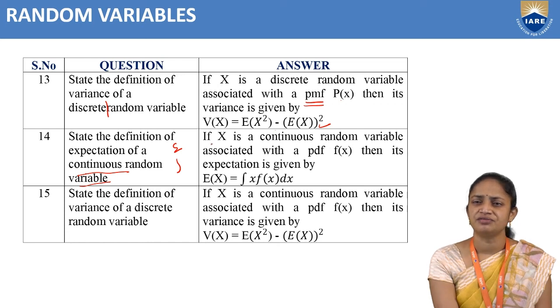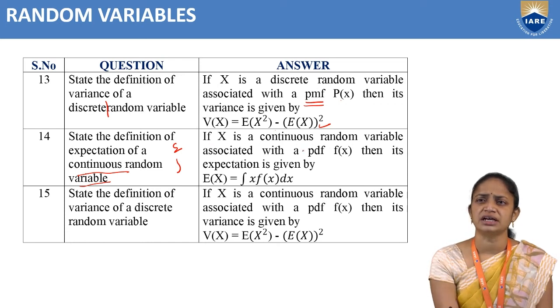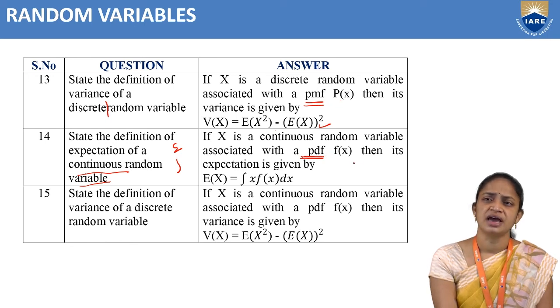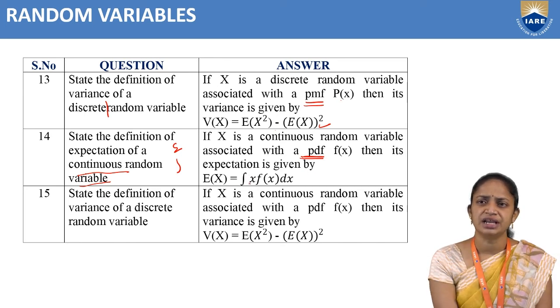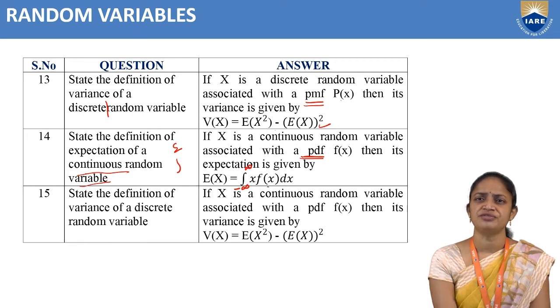If X is a continuous random variable associated with a PDF, that is the probability density function f of x, then its expectation is given by E of X equal to integration of x into f of x dx, or we can write integration from minus infinity to infinity of x into f of x dx. So this is the expectation of a continuous random variable.